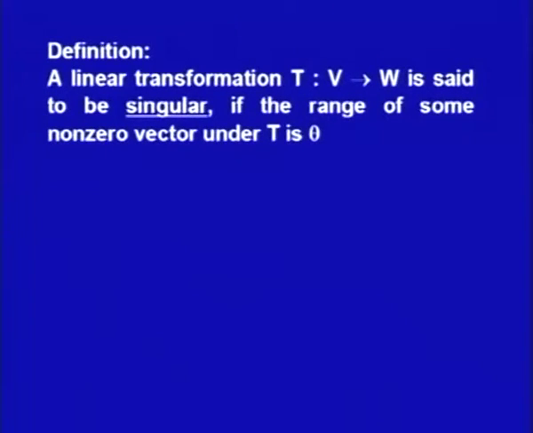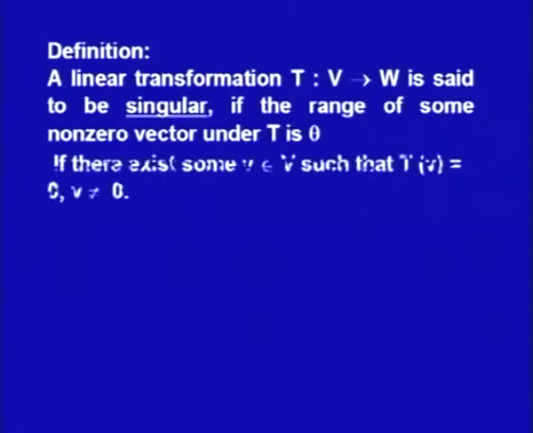For this, let us say T is a linear transformation from the vector space V into W. Then this is singular if the image of some non-zero vector under this transformation is theta. That means there exists some vector v belonging to V such that T v is equal to theta when v is not 0,